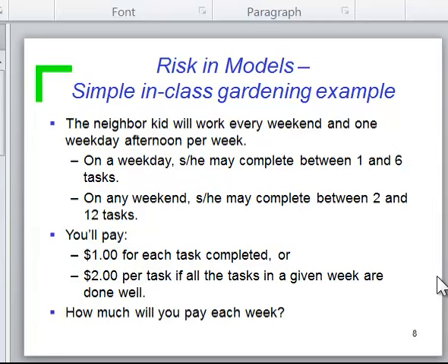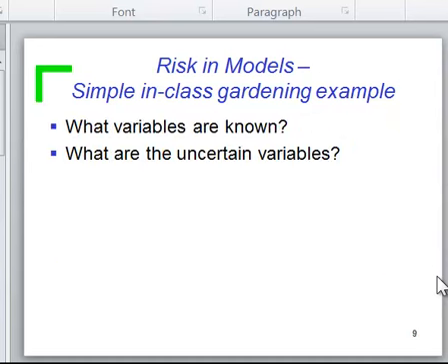So with all of this uncertainty, it's hard for me to know how much I'm going to expect to pay this kid. So I could use Excel modeling first, and then simulation, to get a better understanding of what I'm likely to be paying this kid if I were to work with him, as opposed to hiring the company where I pay a $100 flat fee every week.